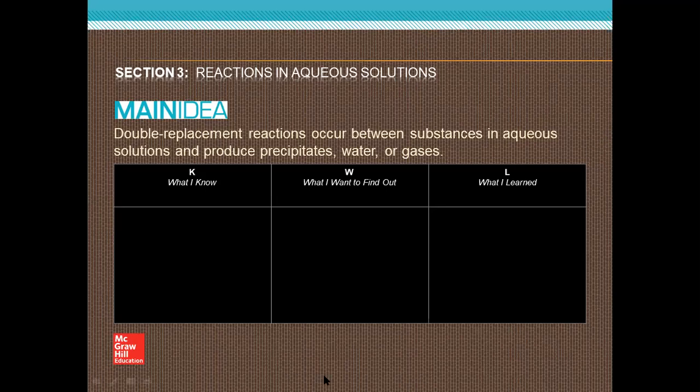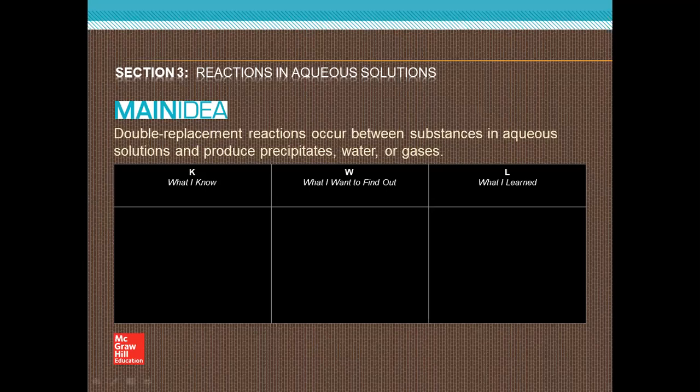Who can answer me? What are the types of chemical reaction that we studied at the previous session? Not chemical bond, I mean the types of chemical reaction.